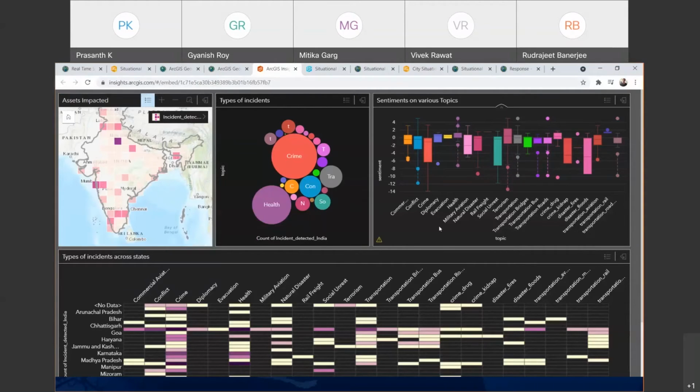So this is a bubble chart which is part of Insights, and this is the box chart which allows you to compare the sentiments and the topics. You can see on crime, there is a negative sentiment of up to minus 14, and you have positive sentiments on transportation.